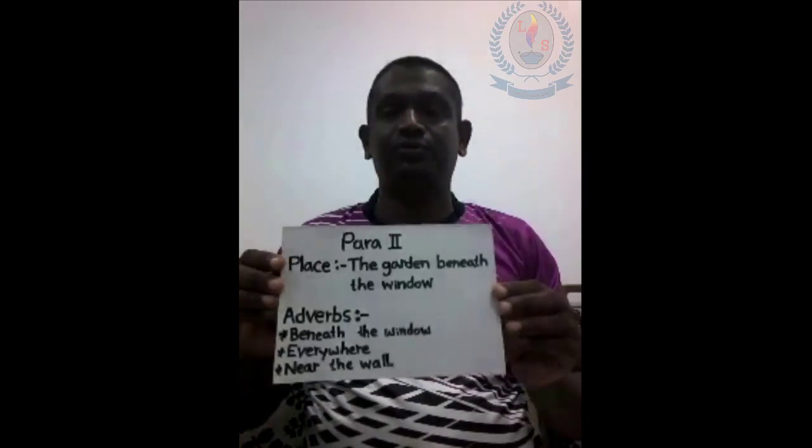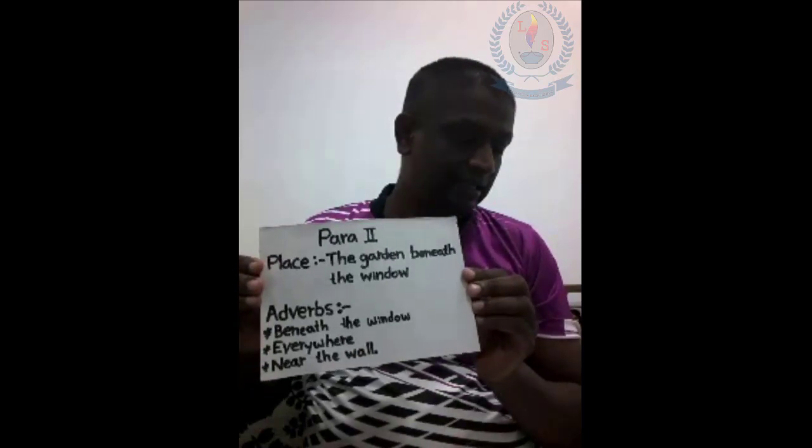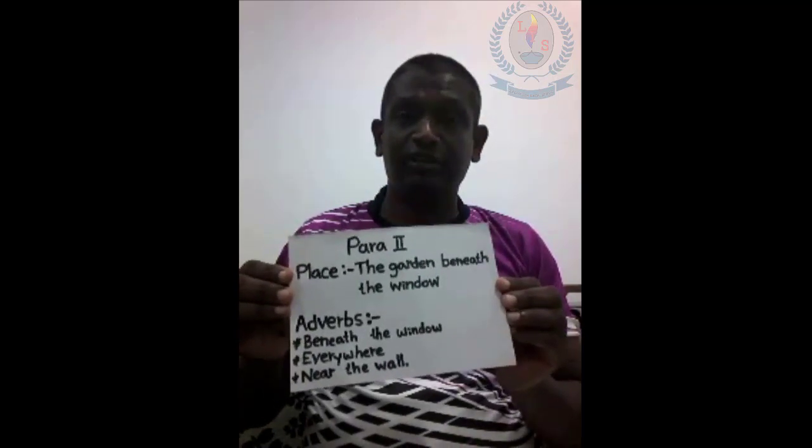Beneath the window was a long overgrown garden. Weeds had taken over everywhere. Piled near the wall, I could see bits of rusting bikes and an old mattress. Look at that one, children. This is paragraph 2. Here, the place is his garden beneath the window.